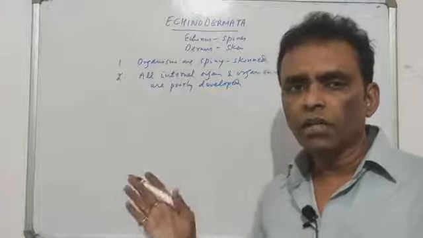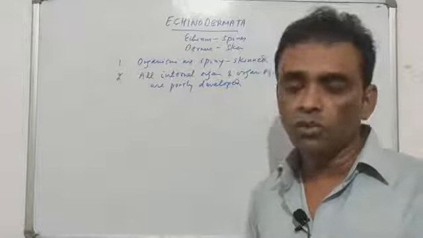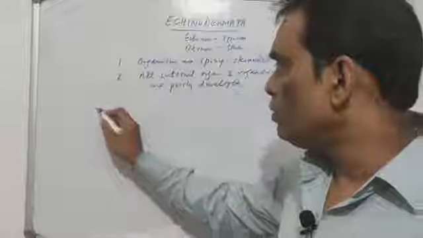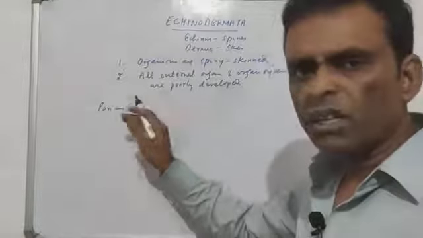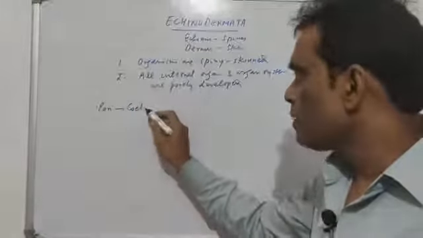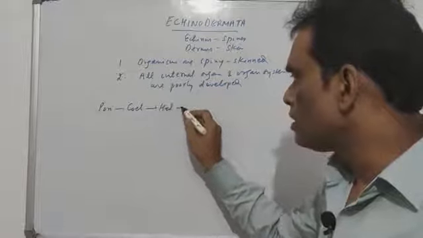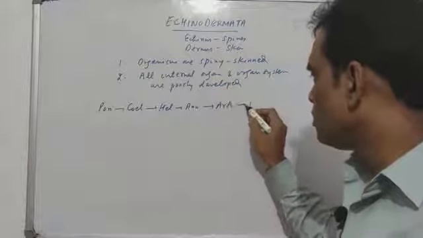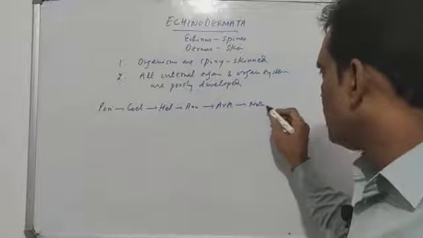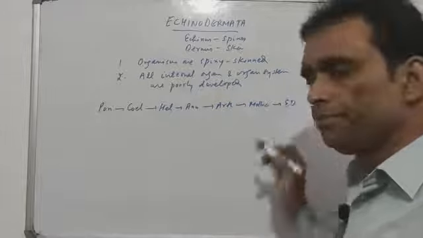Why is Echinodermata kept at the highest group? We are talking about the development of Porifera into Coelenterata. I am writing in short form. We have already studied this. Coelenterata into Helminthes, into Annelida, into Arthropoda, into Mollusca, and then the Echinodermata.